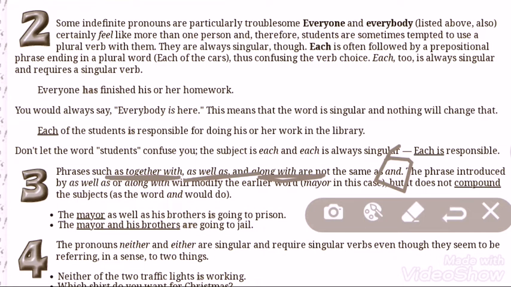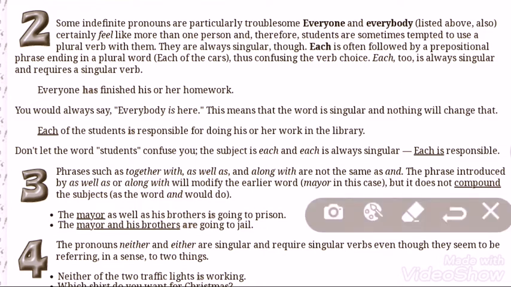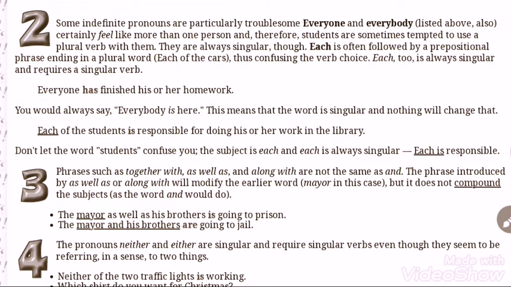The phrase introduced by as well as or along with will modify the earlier word, mayor in this case. Means the first word mayor in the sentence is deciding the verb is. So if two phrases or two nouns are joined by as well as or along with or together with, then the first one will decide the verb.